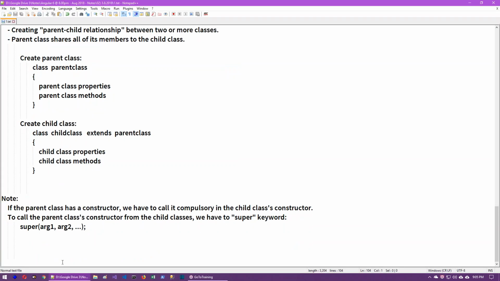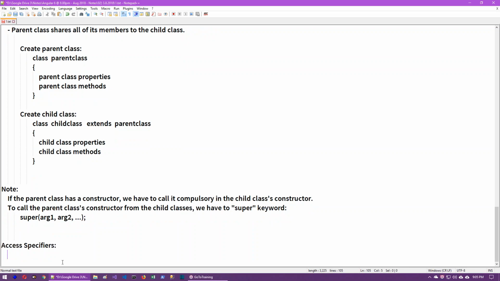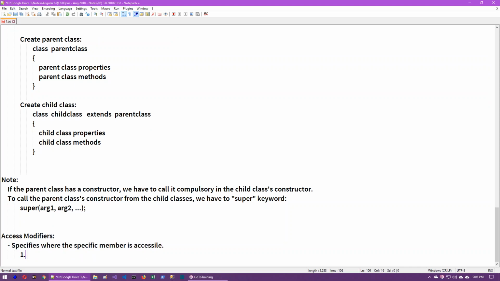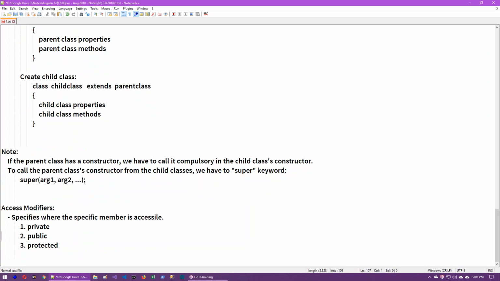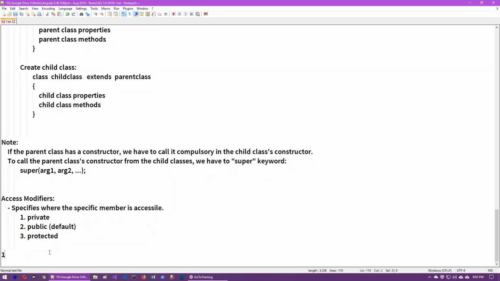Okay, fine. Next, access modifiers. Access specifiers, or let's call them access modifiers, specify where a particular member is accessible. Here we have three: private, public, protected. Public is the default here. If you don't specify anything, it is public by default.